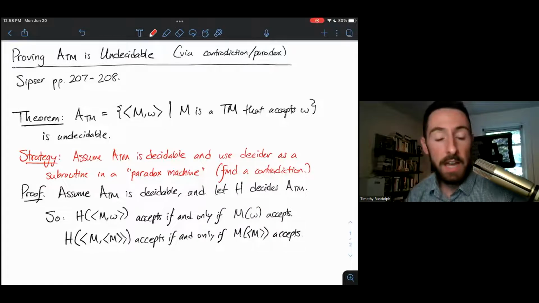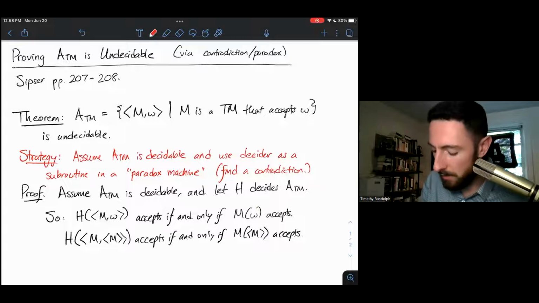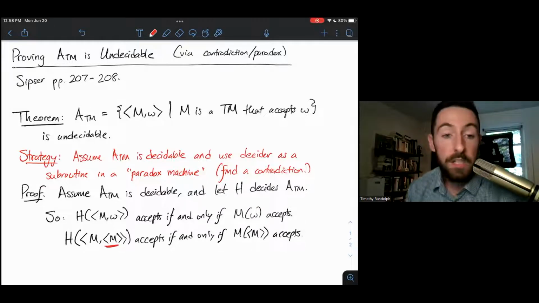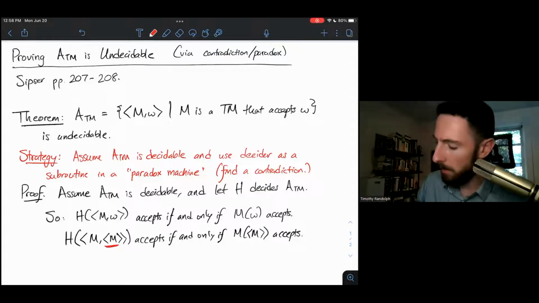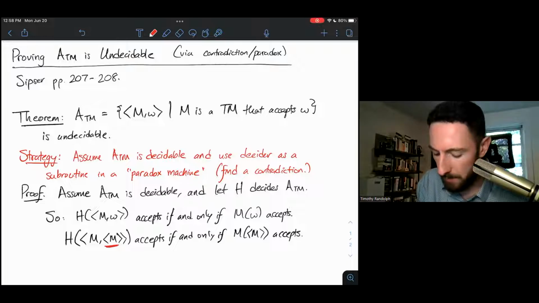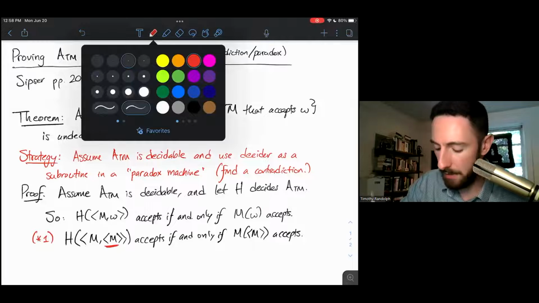So that encoded string can be the string W. So this is asking me to run a Turing machine on a particular string that just happens to be the description of itself. Nothing paradoxical here. I'm just saying, well, run M on this particular string, run this program on its own description. What happens? And we'll call this statement *1. H of M on M accepts if and only if M of M accepts.